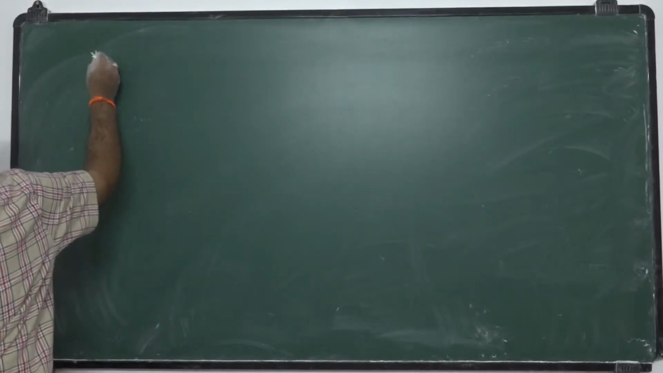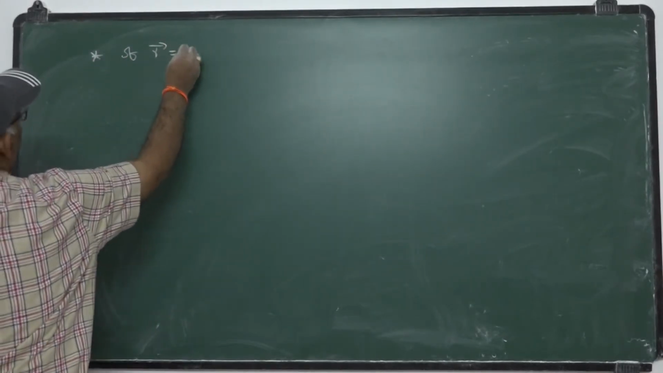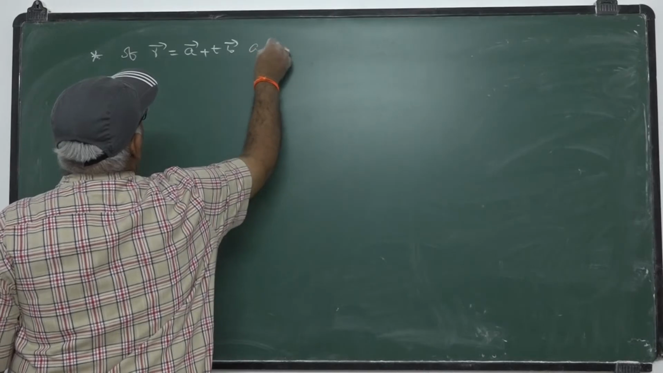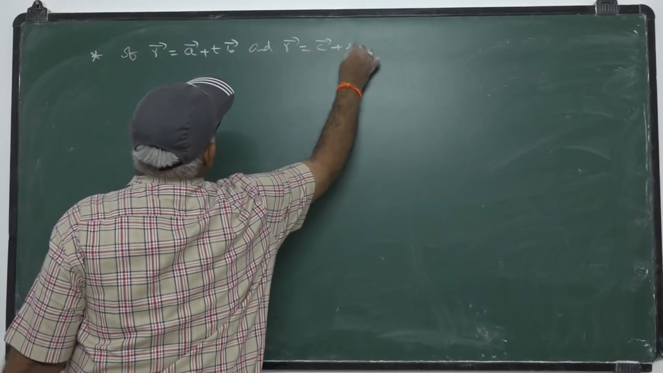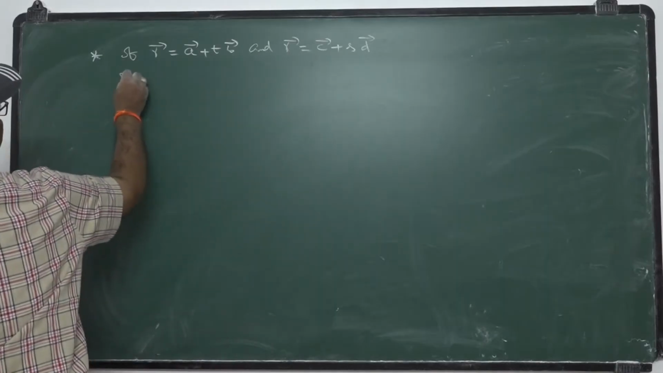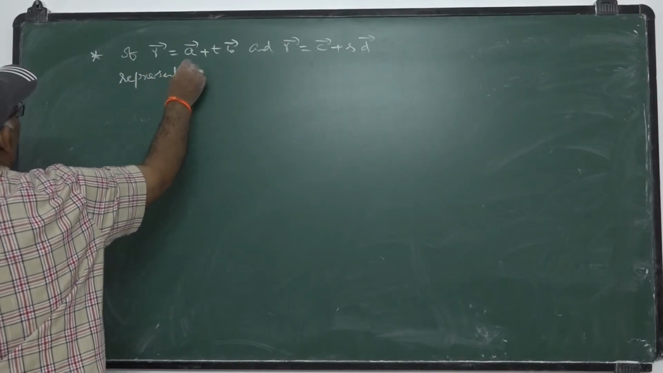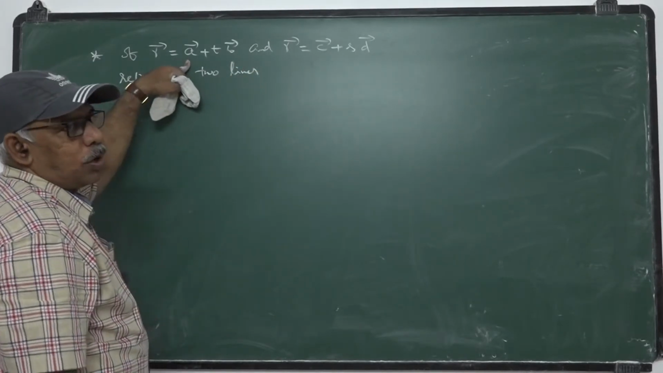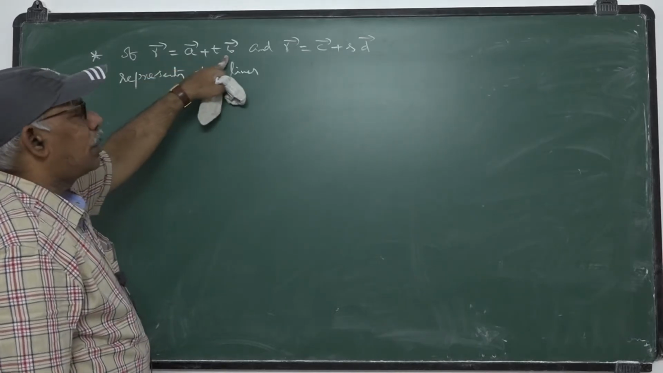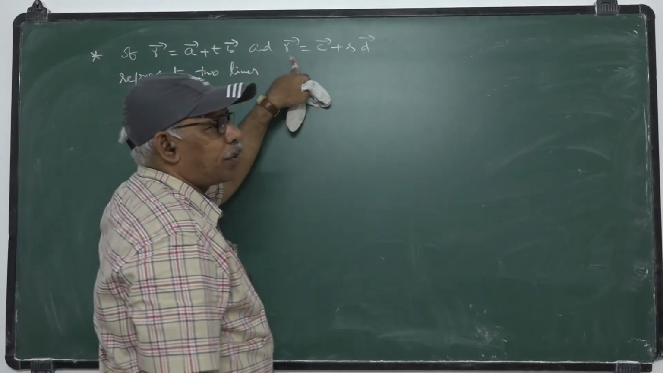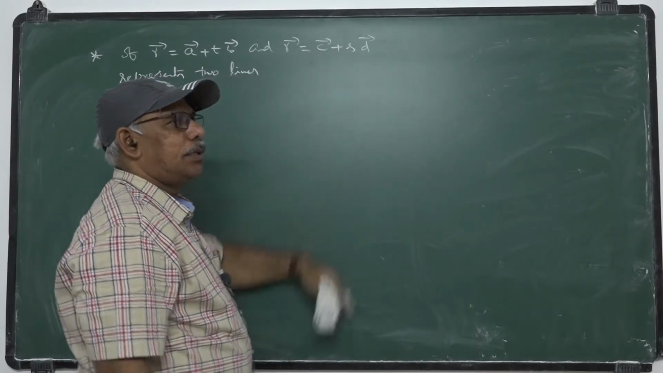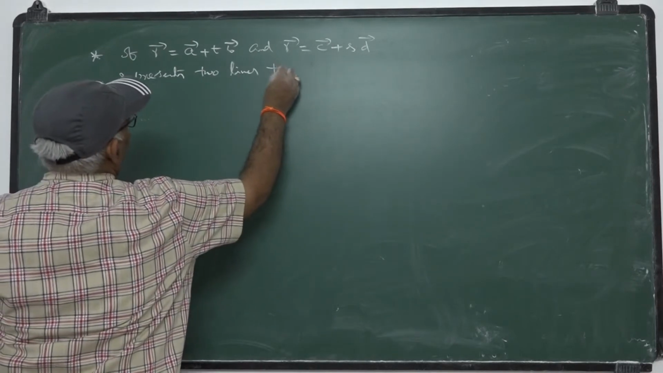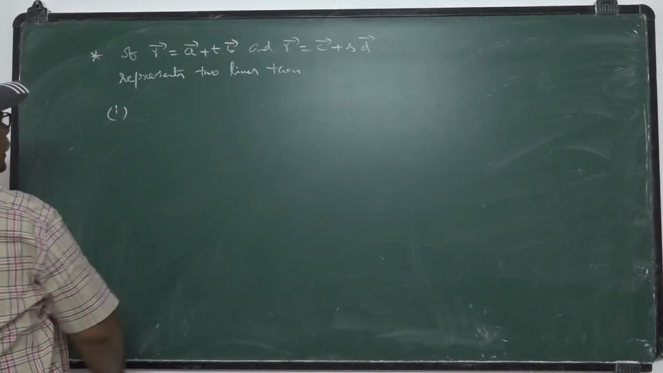Next point. If r bar equals a bar plus t b bar and r bar equals c bar plus s d bar represent two lines, this is the line that passes through the fixed point A bar and is parallel to the vector B bar. This is the line that passes through the fixed point C bar and is parallel to the vector D bar. They represent two lines. Then, first one.